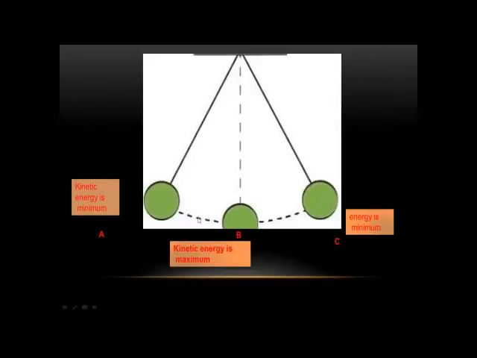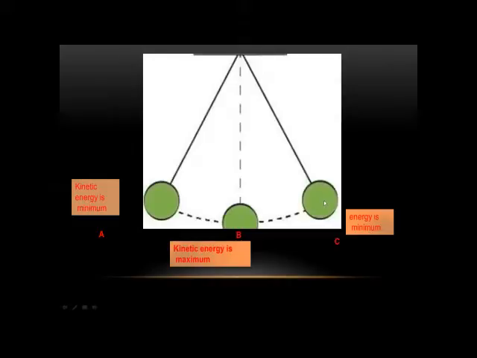There is no stable point or fixed point. So in this B position, kinetic energy is maximum. So kinetic energy pushes it, and when I push it with my hand, it still goes and back to reach this point, C position. In C position, what is the type of this energy? Kinetic energy. Kinetic energy is minimum.